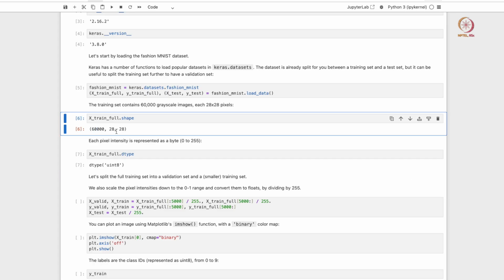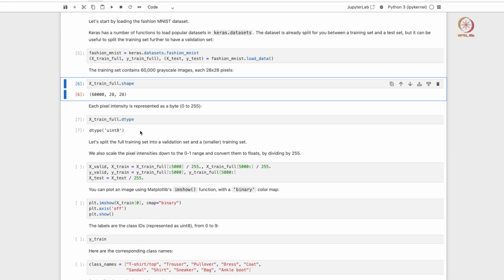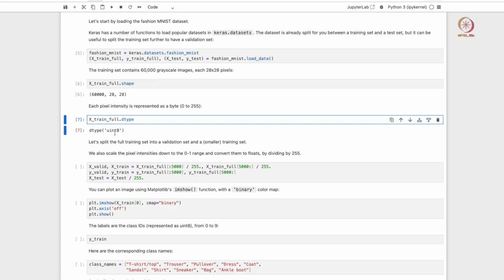It has 60,000 data points, each 28 by 28 pixels. And in terms of the type of the data, it's all integer data. Each pixel has a value between 0 to 255 depending on the amount of gray that it has. So it has one integer per pixel basically.